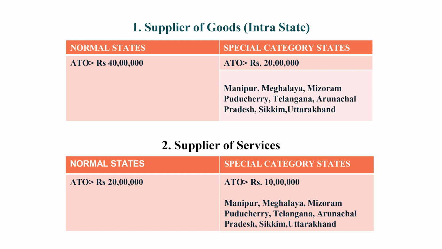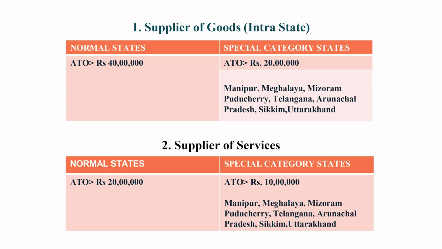They are Manipur, Meghalaya, Mizoram, Puducherry, Telangana, Arunachal Pradesh, Sikkim and Uttarakhand. If you are a supplier in these states and your total sales exceed 20 lakh rupees, you are liable to take registration. In states other than these, if your aggregate turnover exceeds 40 lakh rupees, you have to take registration.